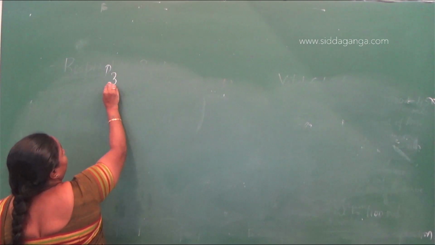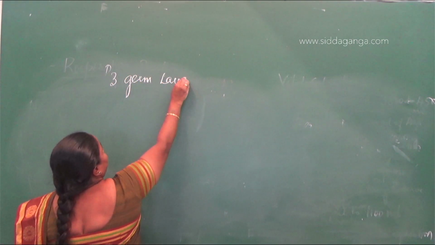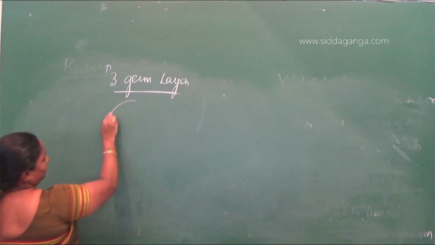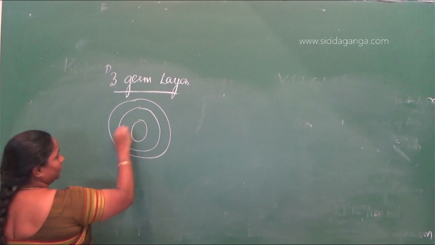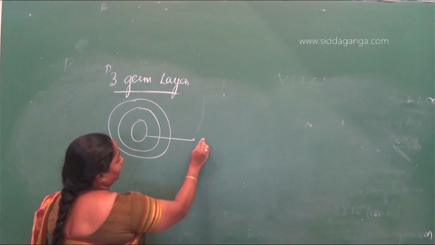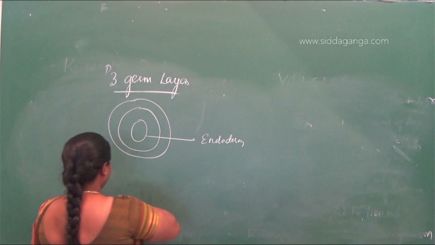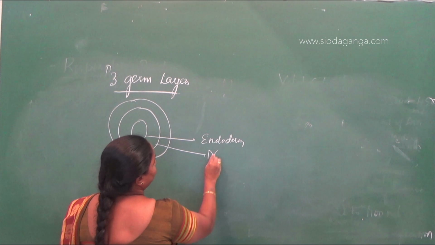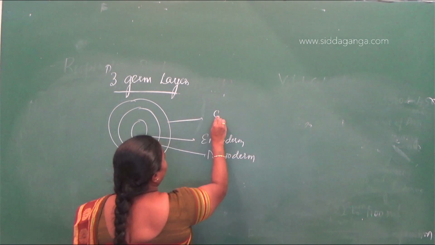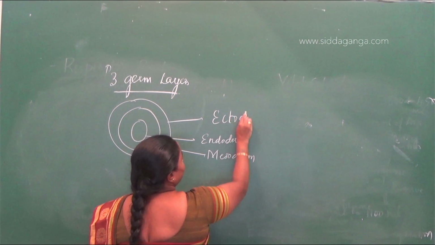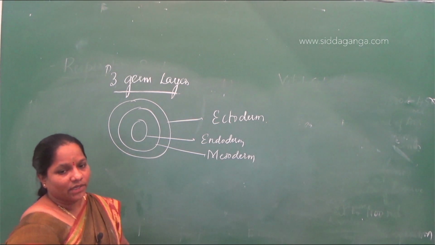The outer layer is called ectoderm, the middle layer is called mesoderm and the inner layer is called endoderm. These are the three germ layers from which the animal body is derived.